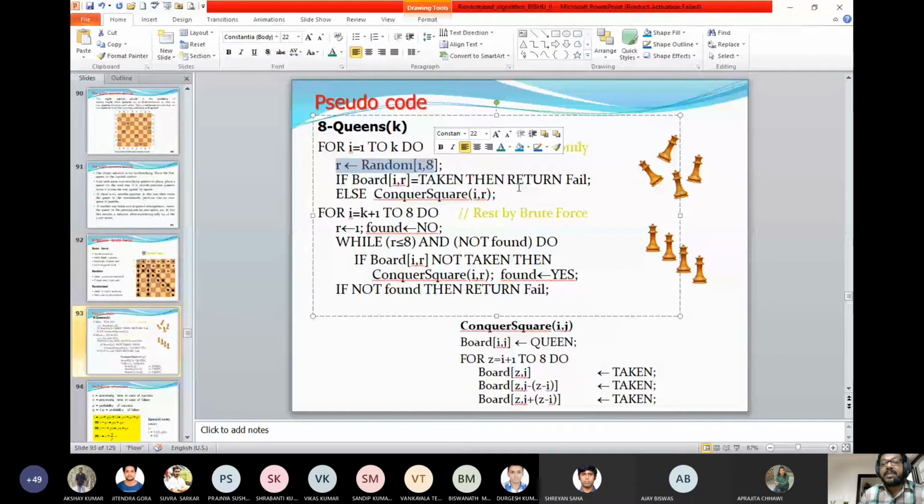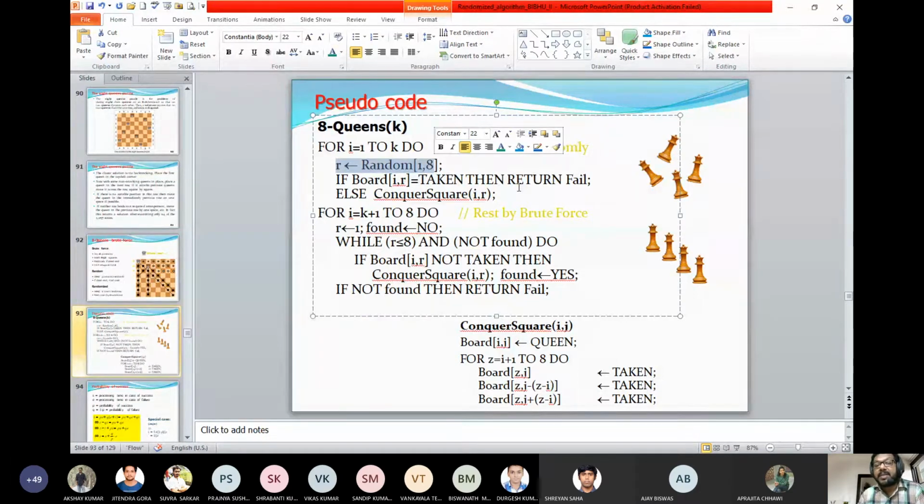Let that R value be 7. Then what I try to do is check whether that location is previously occupied or not. So if the board position is already taken, then the algorithm fails. Else you need to occupy that location. When you are going to occupy that particular location, let us say i, R, this is the matrix position of the board location i, R. So we call another algorithm.